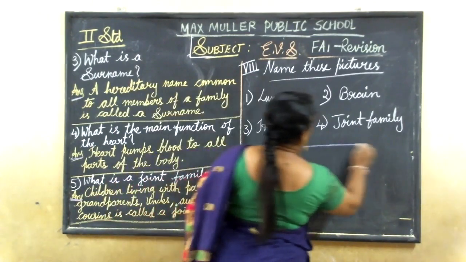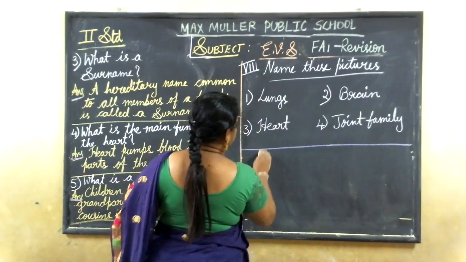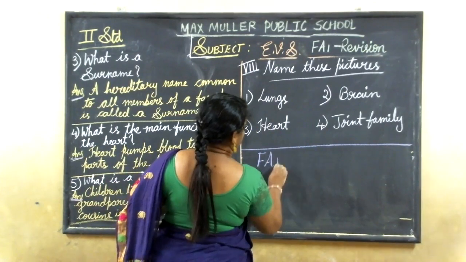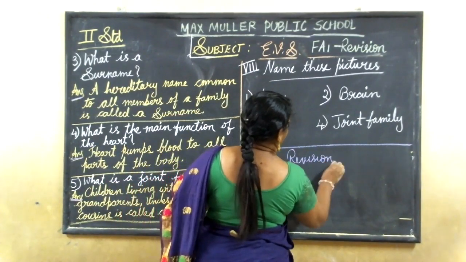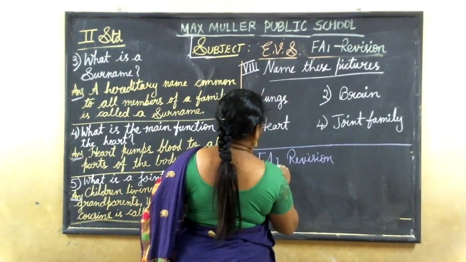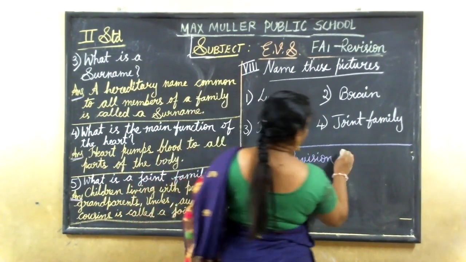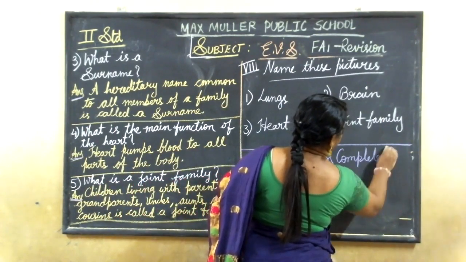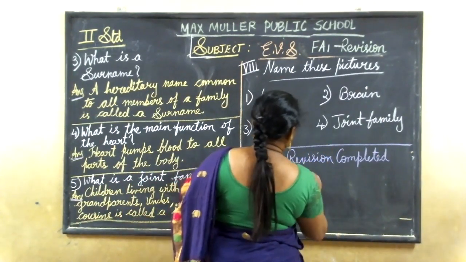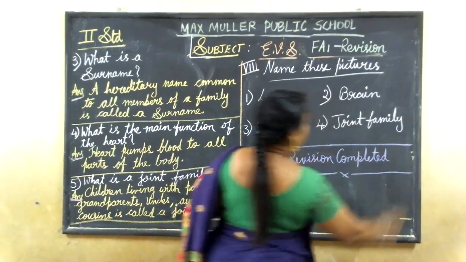Okay, children. Now, by this, FA1 revision is completed.